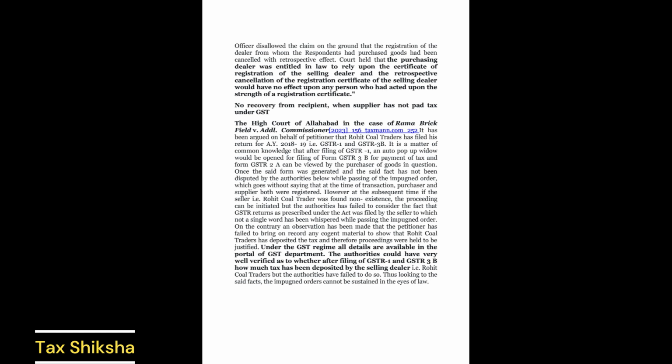Under the GST regime, all details are available on the portal of the GST Department. The authorities could have very well verified how much tax has been deposited by the selling dealer, i.e. Rohit Coal Traders, after filing of GSTR-1 and GSTR-3B, but the authorities have failed to do so. Thus, looking to the said facts, the impugned orders cannot be sustained in the eyes of law.